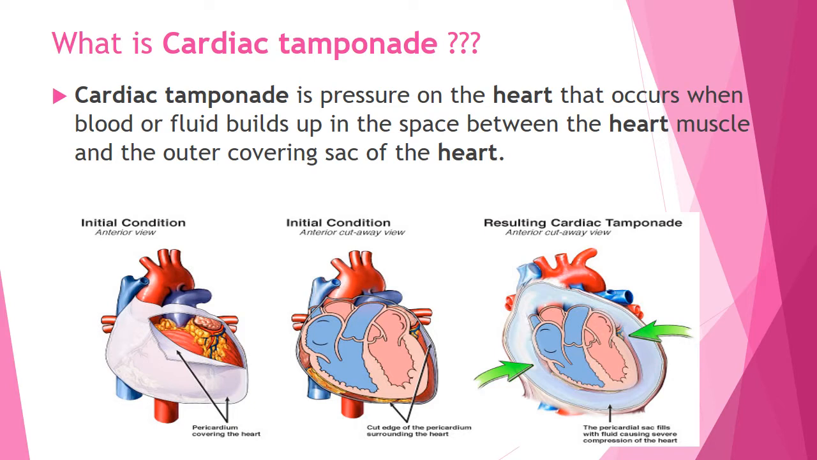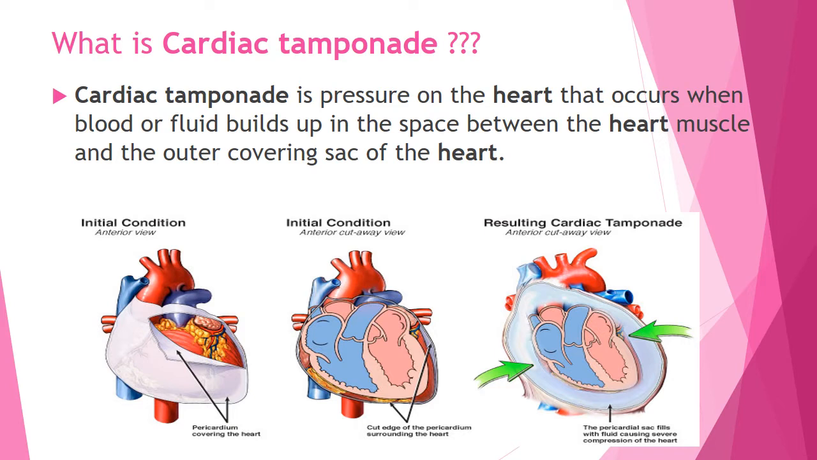That means between the heart muscle and the outer covering of the heart, or rather the outermost layer, which is the pericardium. So this picture clearly shows you the pericardial sac and how it is covering the heart. There is fluid buildup in this particular space, that is the pericardial space. This condition is called cardiac tamponade, where it puts immense pressure on the heart, and the heart's contractility function is compromised.